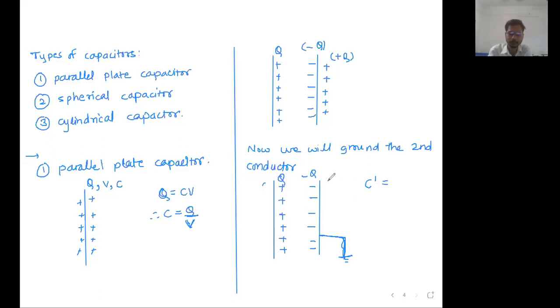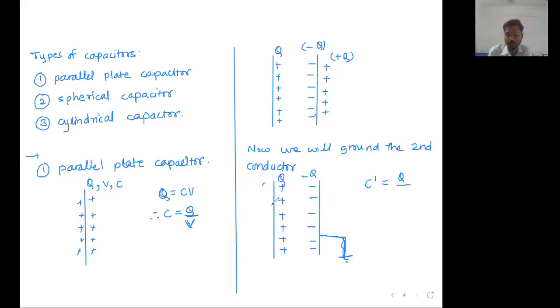All right. So C dash, the new capacity of the system, is equal to Q, the charge that you stored. Here also the charge that I stored was Q. And now what is the potential of my system? The potential of my system will be equal to the potential of the first conductor plus the potential of the second conductor.